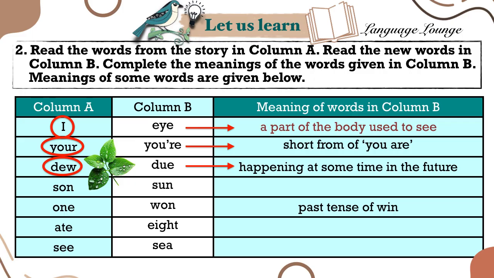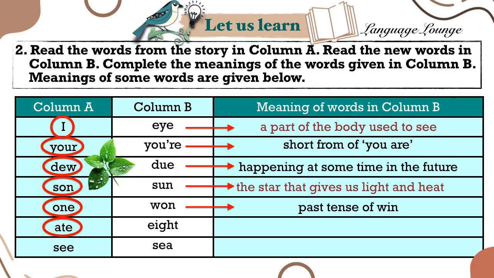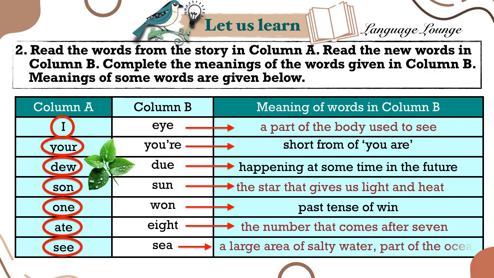Son and sun. Son, a boy or man in relation to his parents. Sun, the star that gives us light and heat. One and won. One, the number that comes after 0. Won, past tense of win. Ate and eight. Ate, past tense of eat. Eight, the number that comes after 7. See and sea. See, to use your eyes to look at something. Sea, a large area of salty water, part of the ocean.